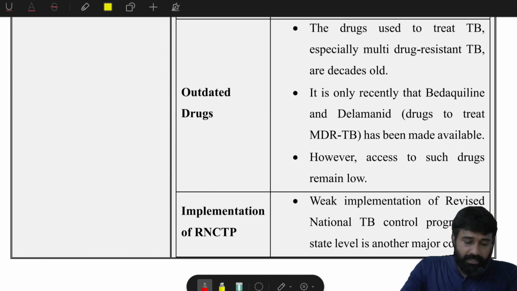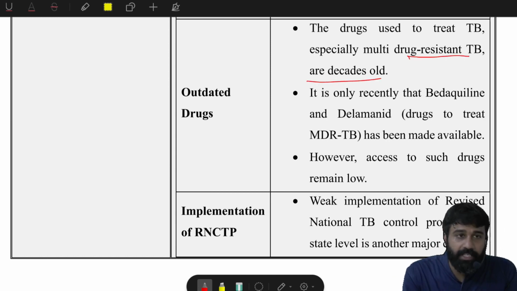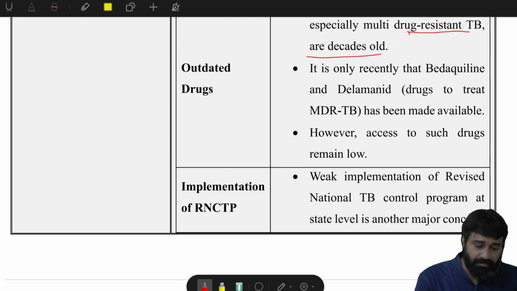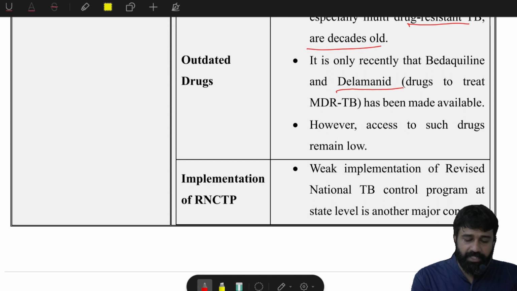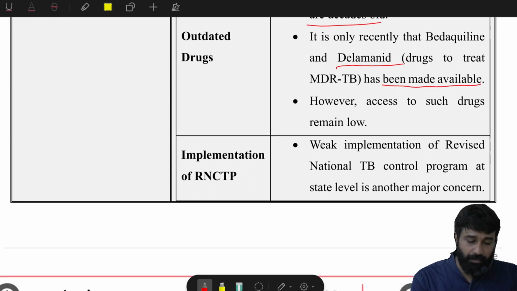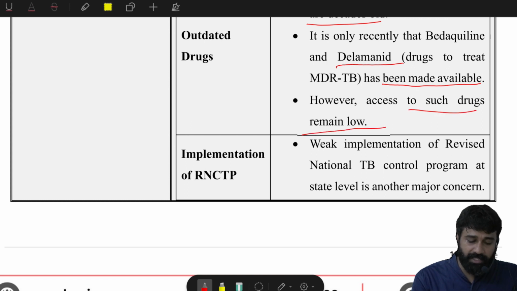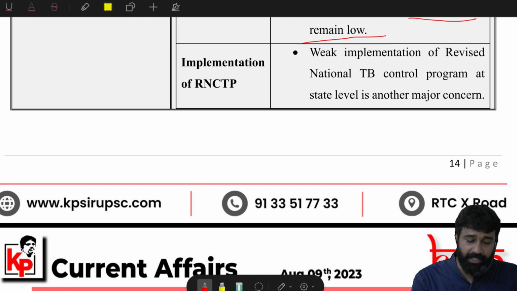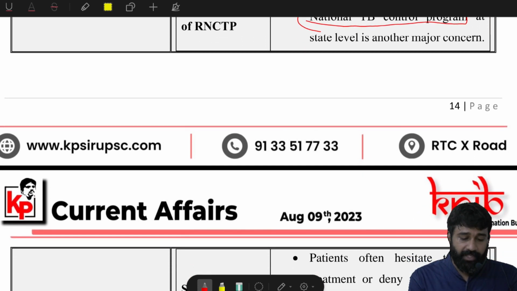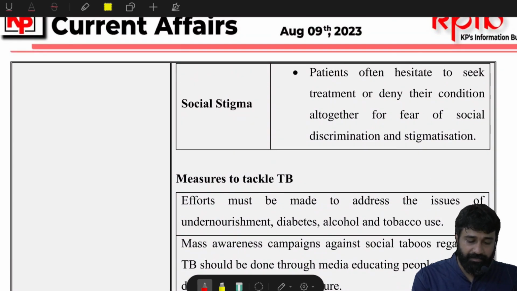Next, outdated drugs. Drugs used to treat TB, especially multi-drug resistant TB, are decades old. It is only recently that bedaquiline and delamanid, which work against multi-drug resistant TB, have been made available. However, access to such drugs remains low. Next, implementation of RNTCP, the Revised National TB Control Program, at the state level is another major concern.